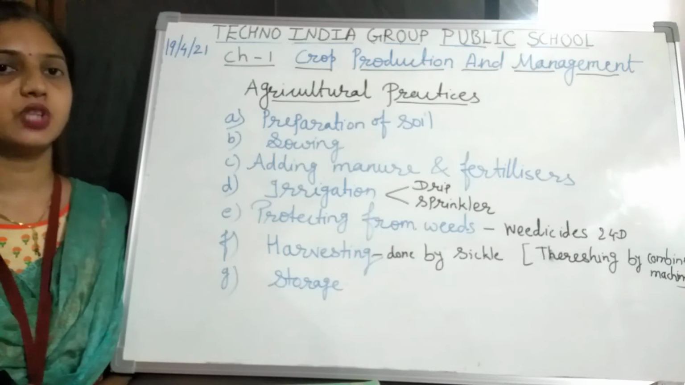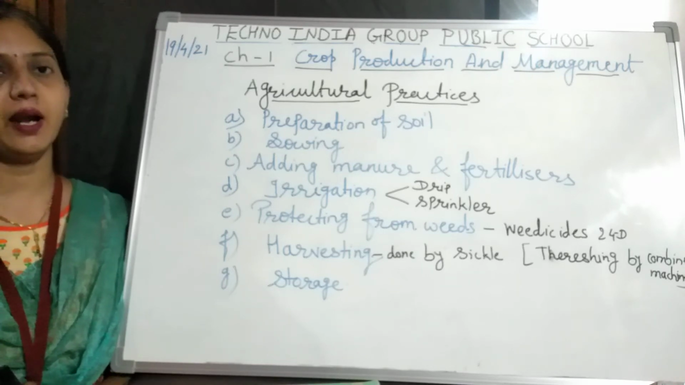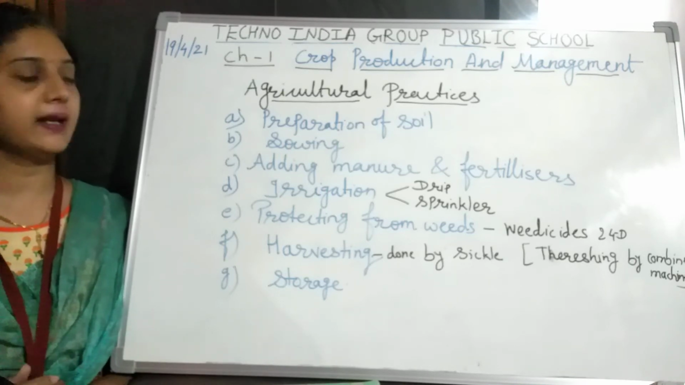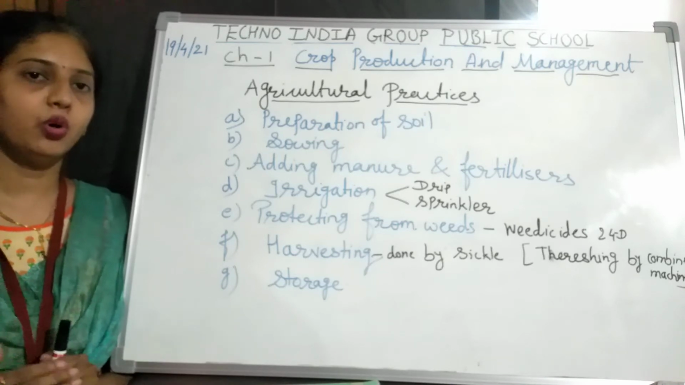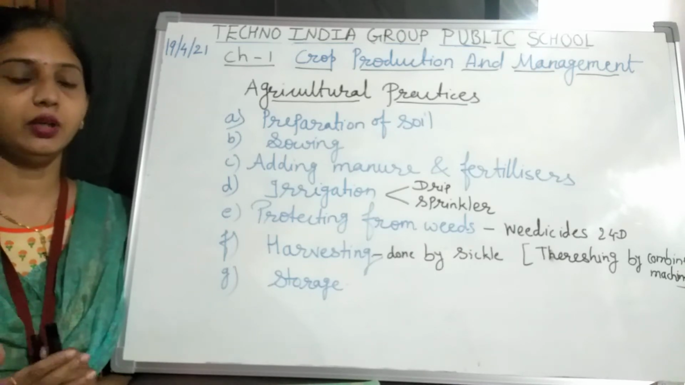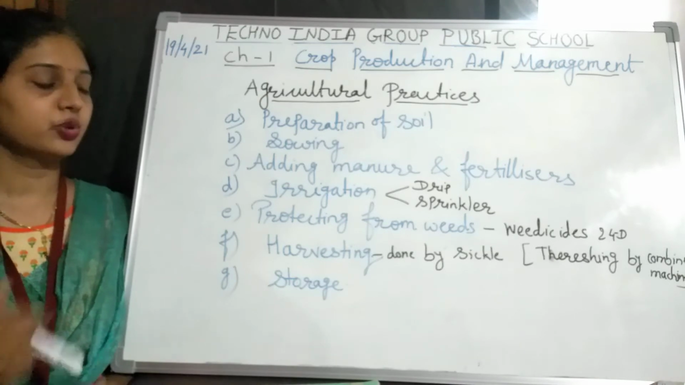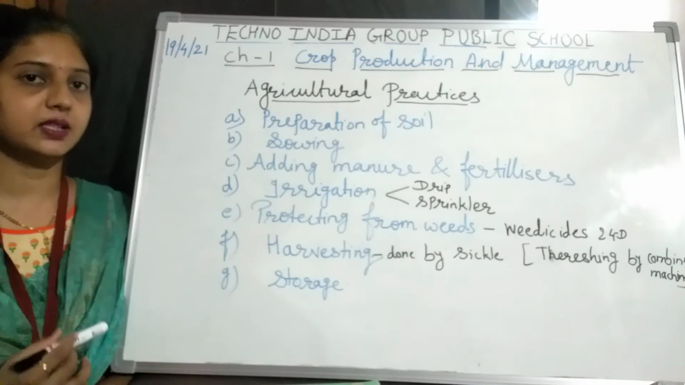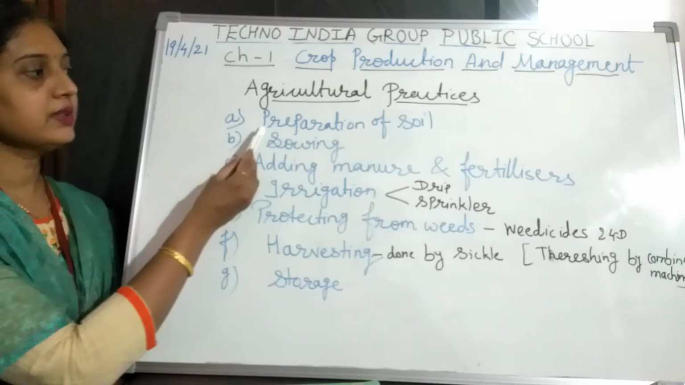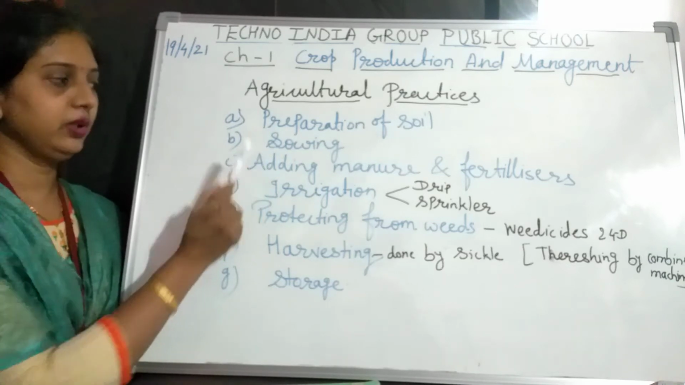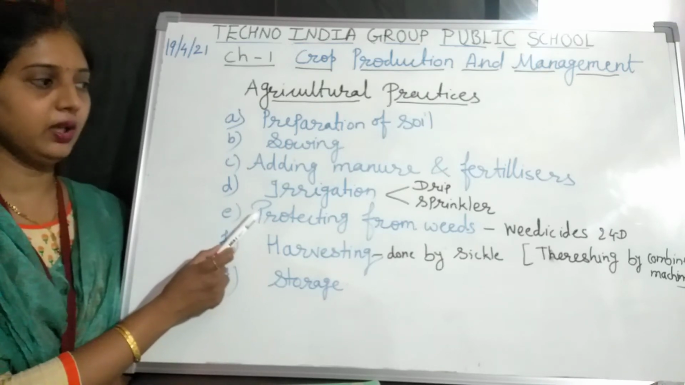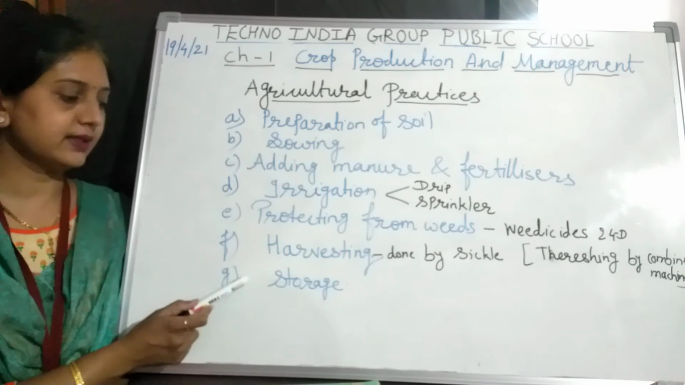Today we are going to start the chapter first of class 8, that is crop production and management. In this we study the topic, we are going to start today, the topic that is agricultural practices. You know about the agricultural practices, all we have to do in the field for production of the crop. These are the sequence of some agricultural practices. First is the preparation of soil, second is the sowing, third adding manure and fertilizers, fourth irrigation, fifth protecting from weeds, sixth harvesting, and seventh storage.